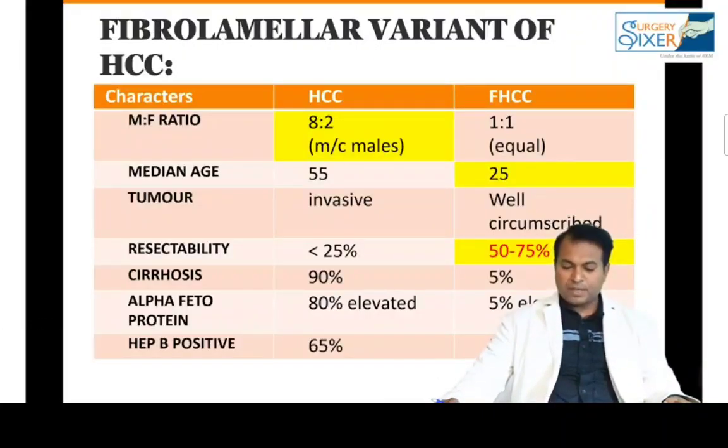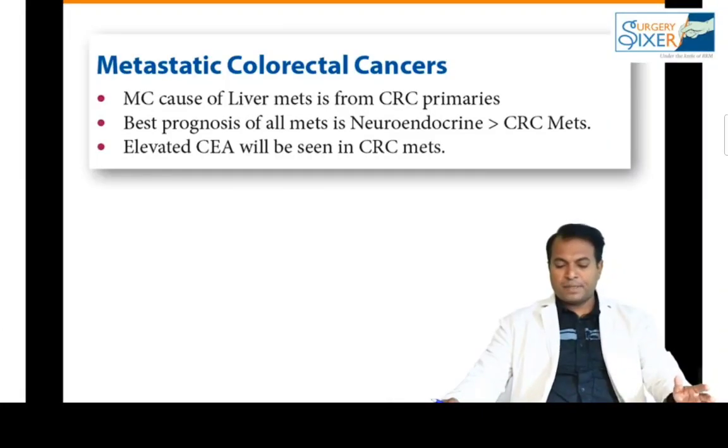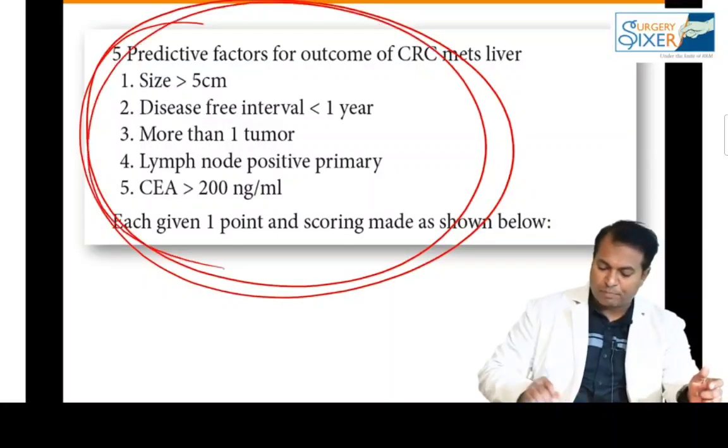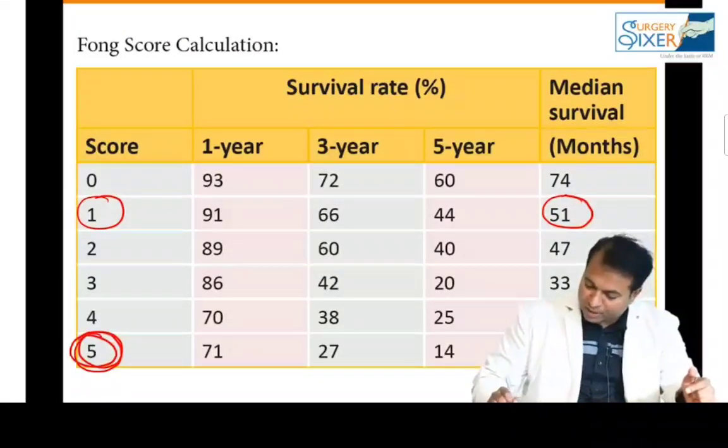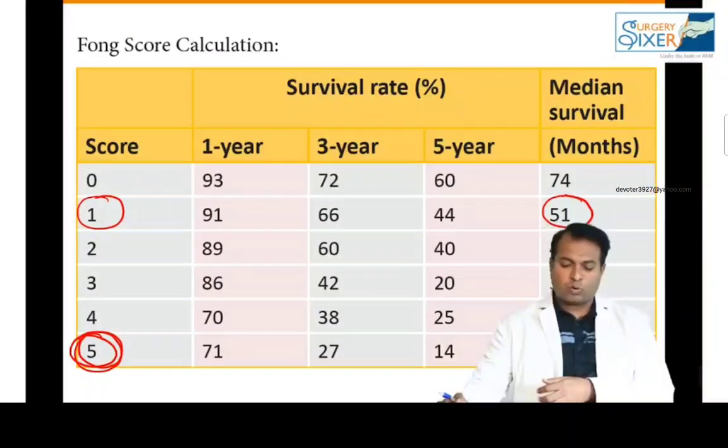We do liver transplant. So fibrolamellar cancer, what is the tumor marker? Neurotensin. So please don't forget the points used for Fong's score. I told you the 5 points used for Fong's score. This is the Fong's score. Score number 1, the median survival is 51 months. Total score of 5, the survival is only 22 months. So like that, with this we can make a prognostic score. Not important, just know the name.